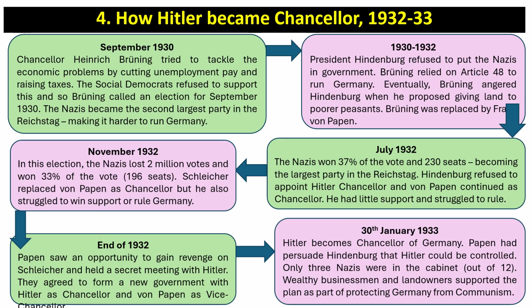Now, at the end of 1932, Papen saw an opportunity to gain revenge on Schleicher, and he held a secret meeting with Hitler. Now, at this stage, the Nazis were losing support. They agreed to form a new government with Hitler as Chancellor and von Papen as Vice-Chancellor, and this eventually came into fruition on the 30th of January 1933. Hitler became Chancellor of Germany. Papen had persuaded Hindenburg that Hitler could be controlled. Only 3 Nazis were in the cabinet out of 12. Wealthy businessmen and landowners supported the plan as part of protecting Germany from communism.